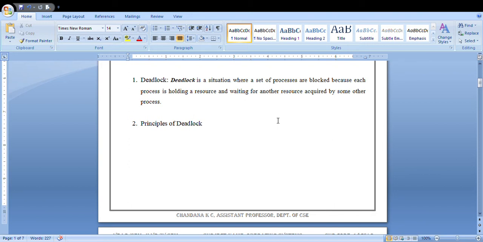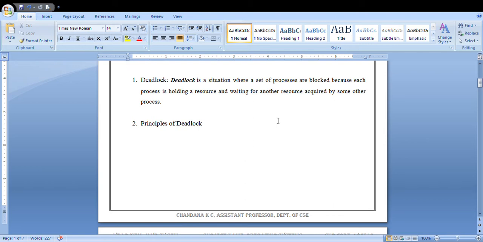That is your consumable resources. A consumable resource is one that can be created and destroyed for a particular process. Examples for consumable resources are interrupts, messages, signals, and messages in I/O buffers.